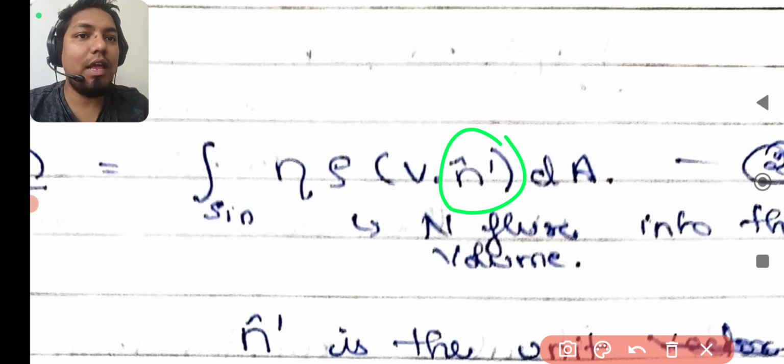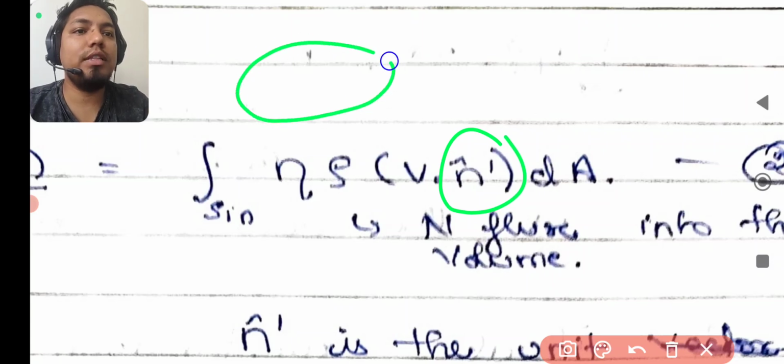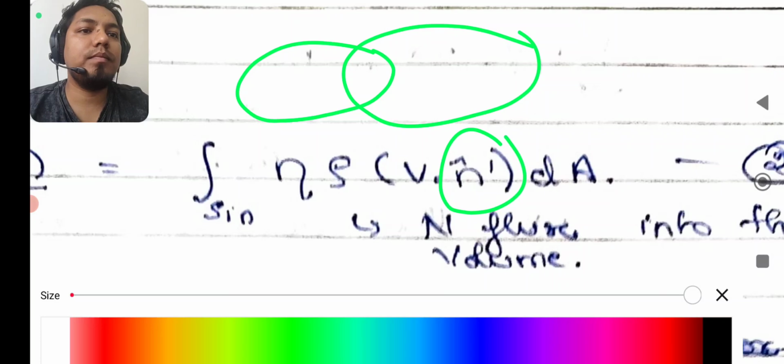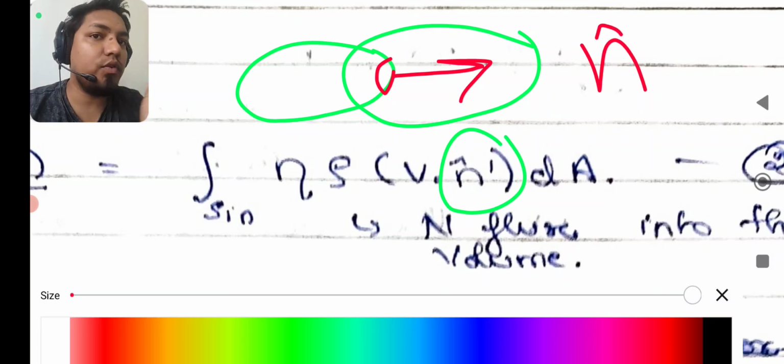In n3, when I was teaching you n3, the situation was like this. We considered any area, and this n cap was pointing away from the area.